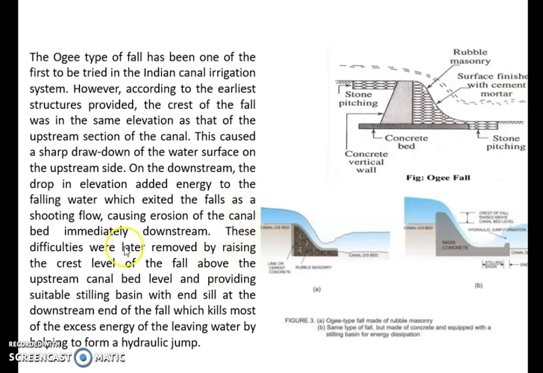By raising the crest level of the fall above the upstream canal bed level and providing suitable stilling basins with an end sill at the downstream end of the fall, most of the excess energy of the falling water is killed, helping to form a hydraulic jump. So this is all about the Ogee type fall.